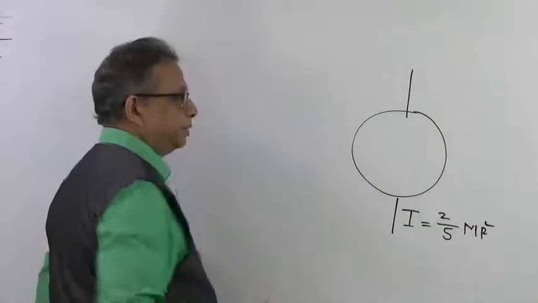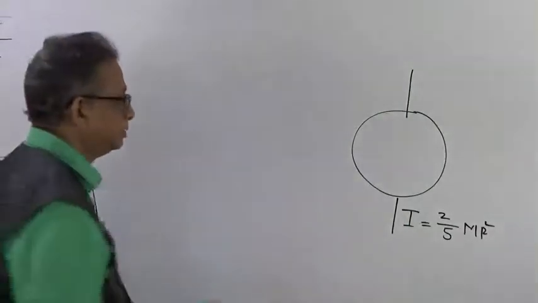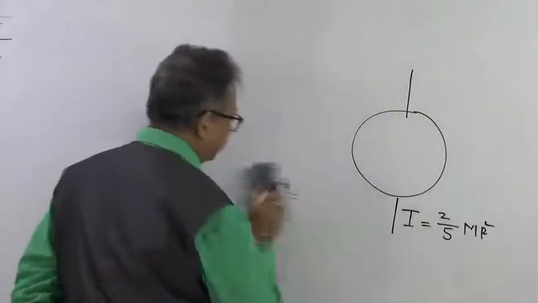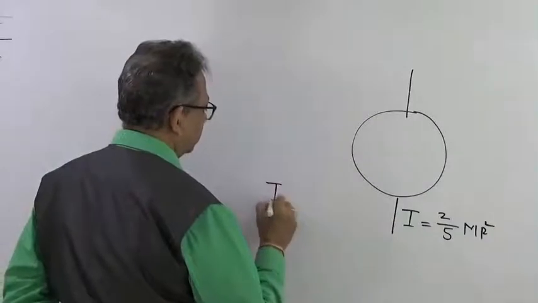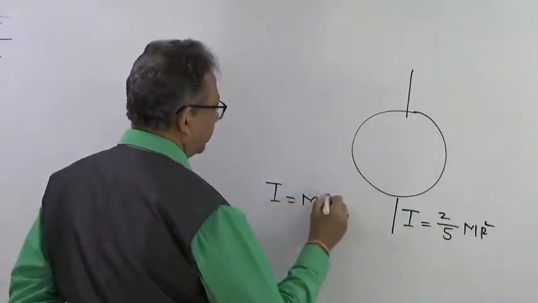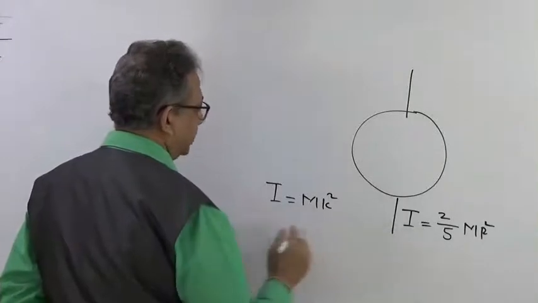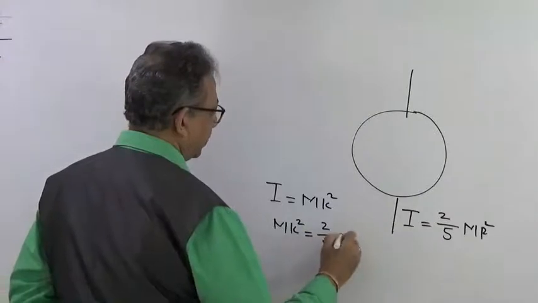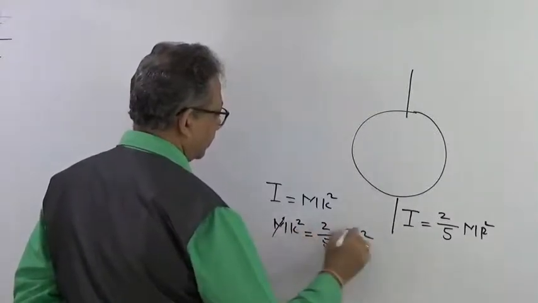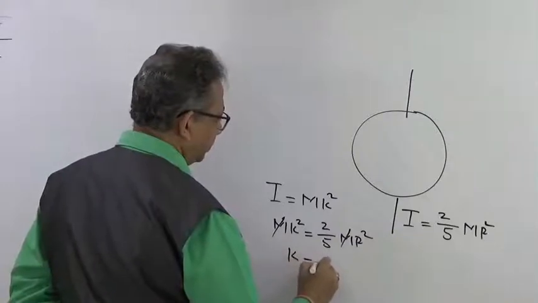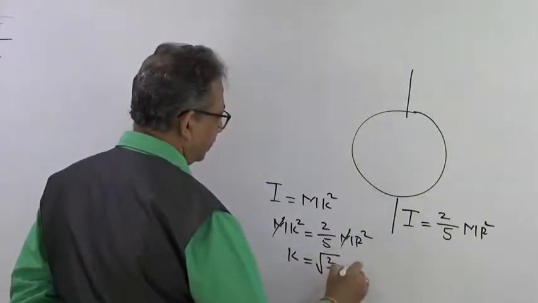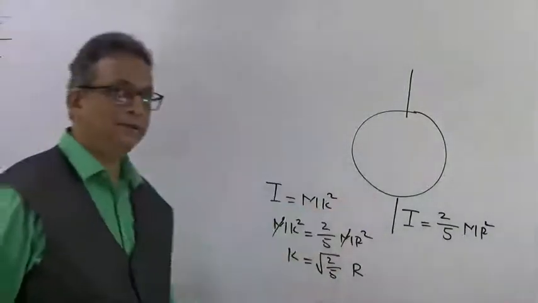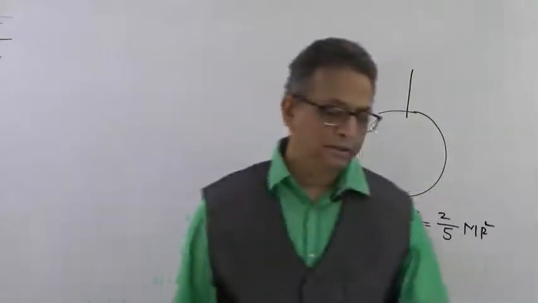Now if you are asked to find the radius of gyration of a sphere, you have to write down the equation that I will be equal to mk square. If both the I's have to be the same, then you will have mk square equal to 2 by 5 mr square. So the m will get cancelled, and k will be equal to under root of 2 by 5 r. So this will be the radius of gyration of a sphere. Simple. It's a very simple method to find the radius of gyration.